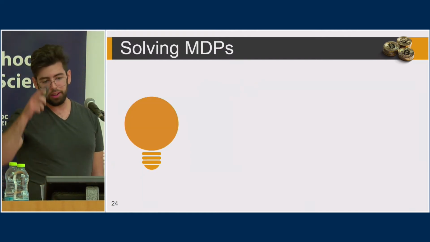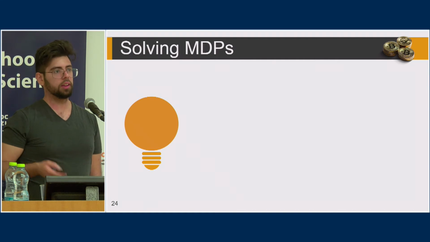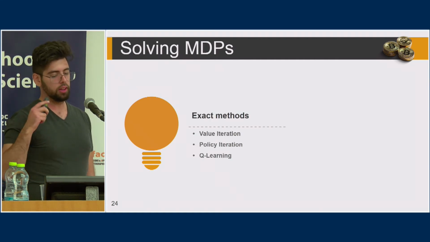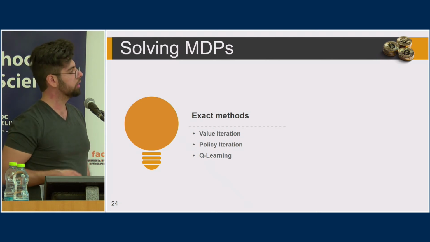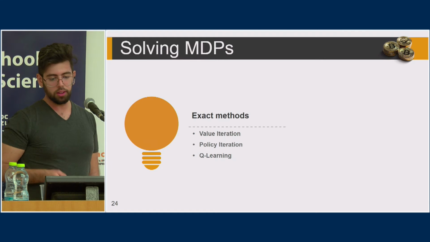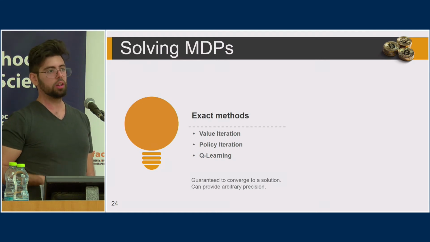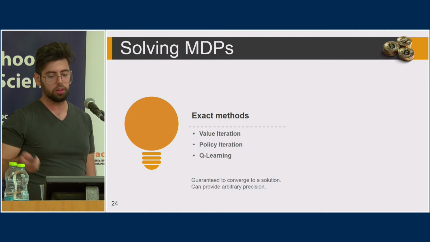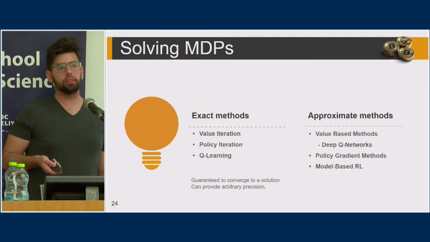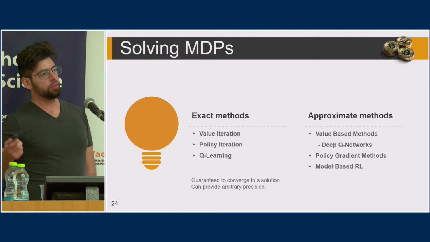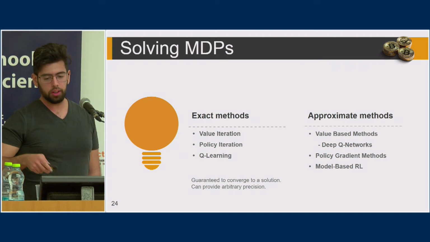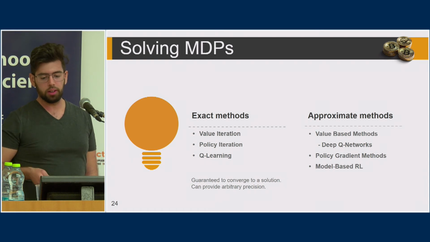Okay, so for solving MDPs, there are standard methods in the literature for reinforcement learning. There are exact methods which are based on dynamic programming, such as value iteration, policy iteration, and Q-learning. I'm not going to talk about them in detail, but they are guaranteed to converge, and when they converge, they can provide arbitrary precision. The longer you run them, the better result you get. Other types of methods are approximate methods, and as I've said before, these are usually classified into three categories: value-based methods, policy gradient, and model-based RL.